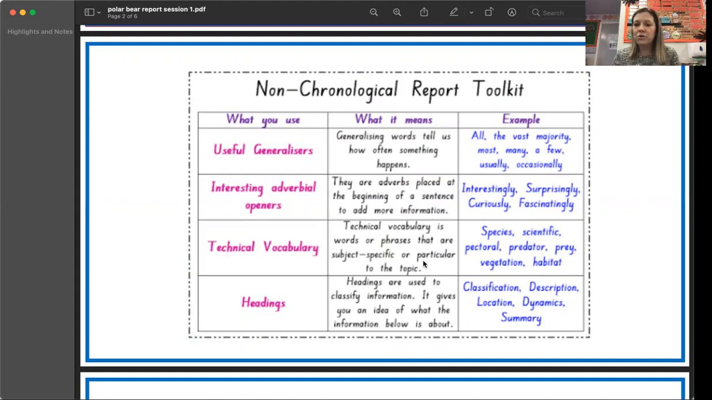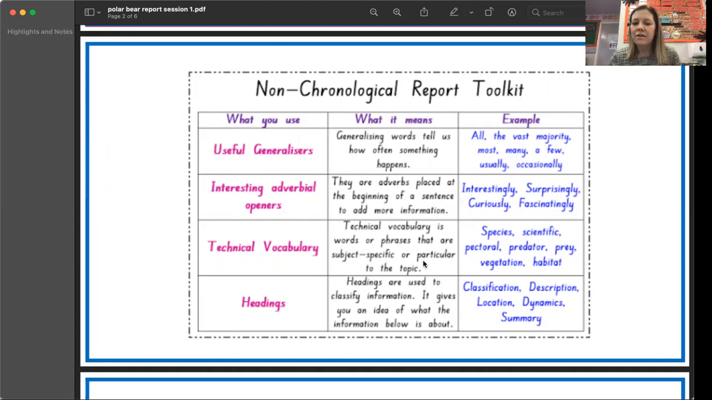So you can use words instead, like many polar bears eat fish, but some might prefer seal, or the vast majority of polar bears eat fish. So you can use different words like that. You're not saying that every single polar bear does, so it's making it more factual. Okay. And it gives lots of examples of those words here.